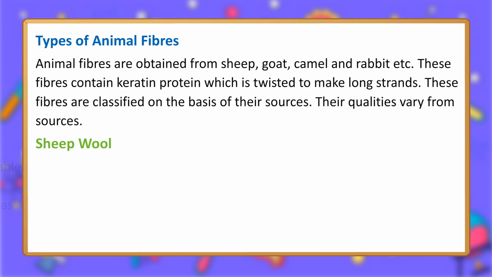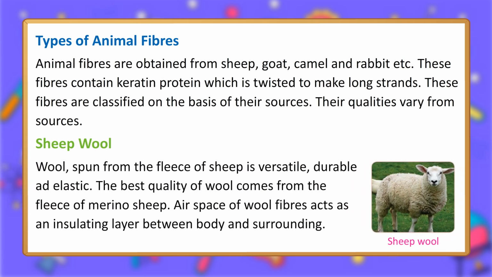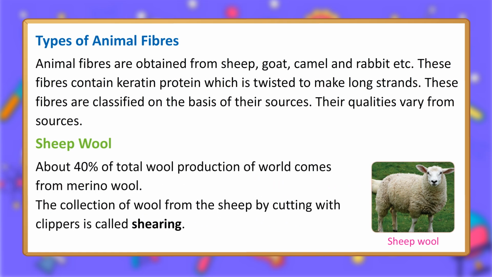Sheep wool. Wool, spun from the fleece of sheep, is versatile, durable and elastic. The best quality of wool comes from the fleece of merino sheep. The air space of wool fibers acts as an insulating layer between the body and the surroundings. About 40% of the total wool production of the world comes from merino wool. The collection of wool from the sheep by cutting with clippers is called shearing.